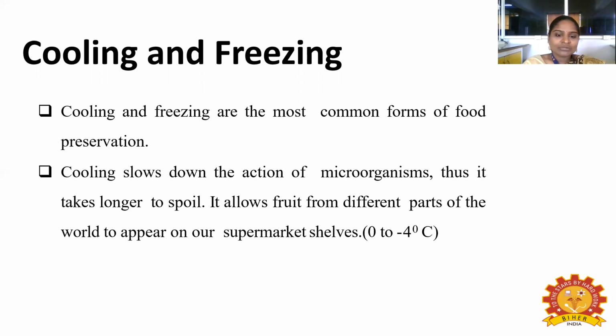So cooling means what happens? It slows down the action of microorganisms. It will stop the growth and multiplication of the microorganisms, and also you can get different fruits from different places. So we can store our food from various places. Most imported foods come through the cooling and freezing process only. So what is the temperature range? It means 0 to 4 degrees Celsius.